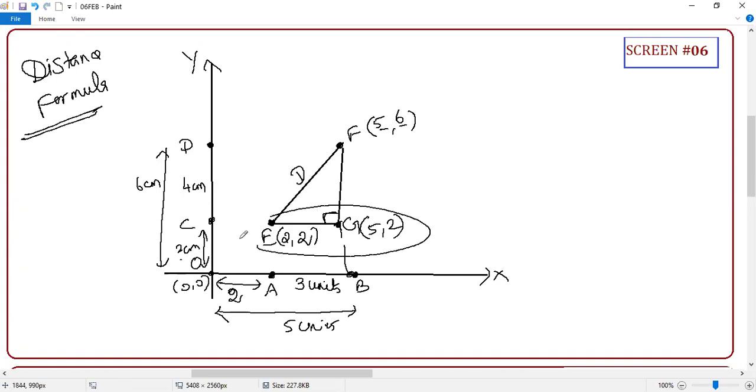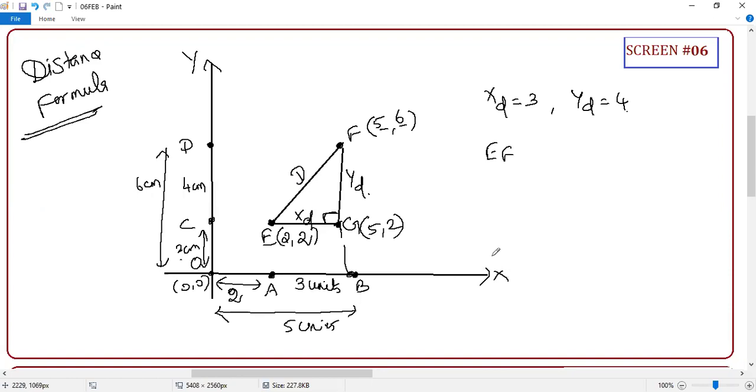You see here in EG, Y is fixed, X is varied. That's why it's called X distance. And here, if you consider GF, X is fixed, Y is varying. What is that? 4. That's why it's called a Y distance. Guys, anyone can tell me what is the X distance here? X distance is 3. And Y distance is what? 4.